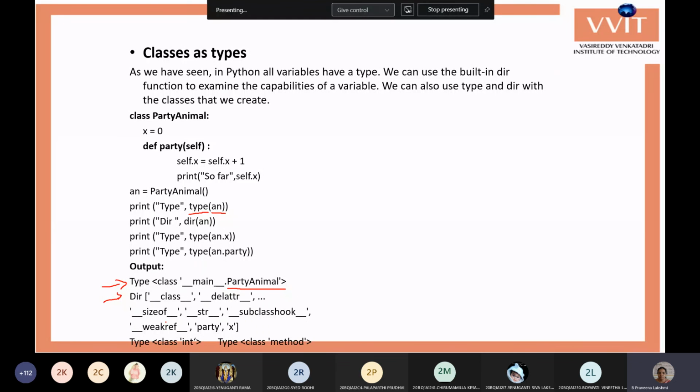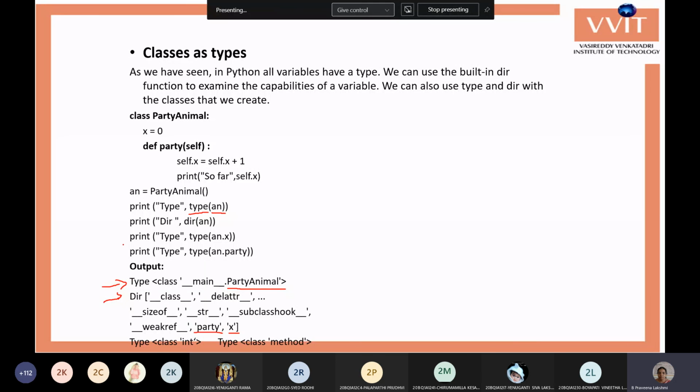These are common variables which we cannot create; they are created by Python itself. Party is the function name already available in the class, and x is the variable. So it gives all the attributes and methods available within the class.